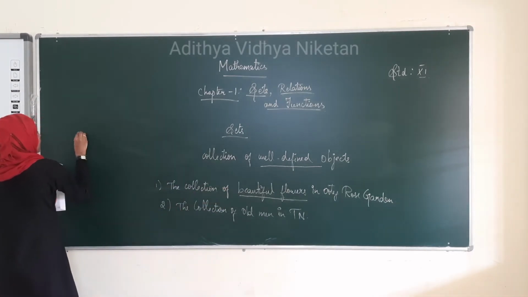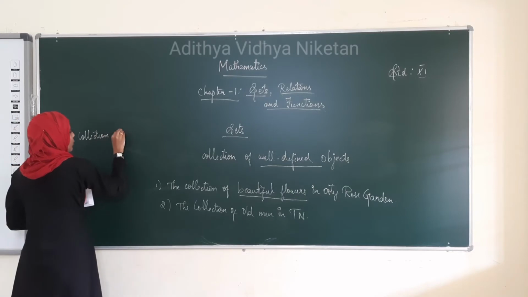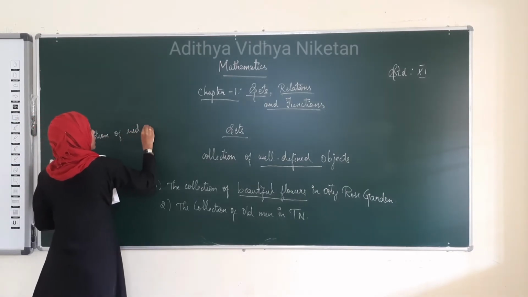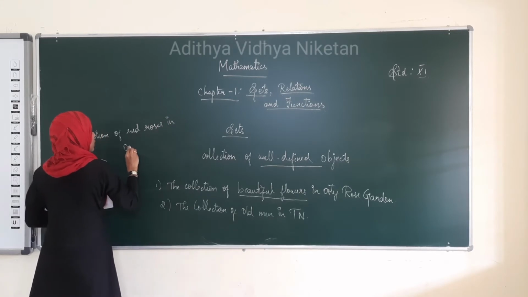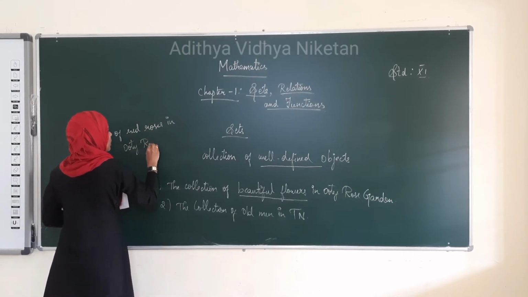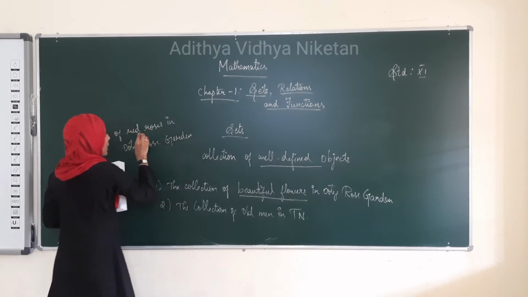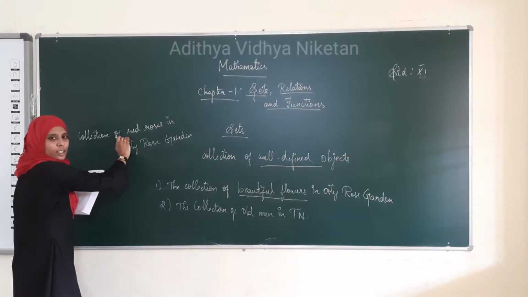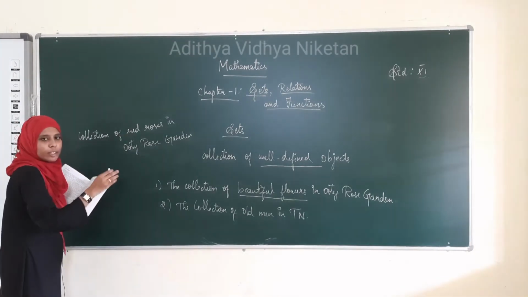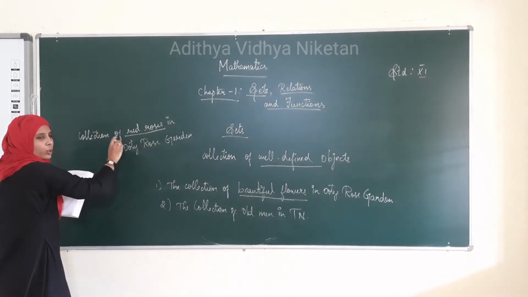Instead, we can write it like this: collection of red roses in Ooty Rose Garden. Red is a color.